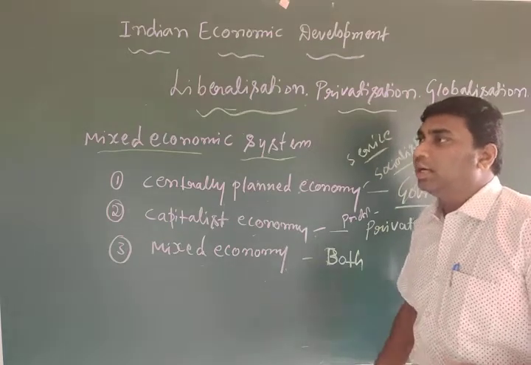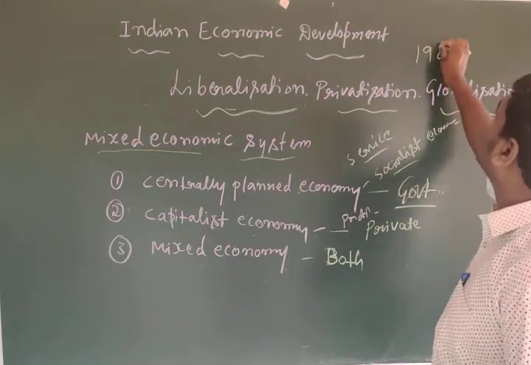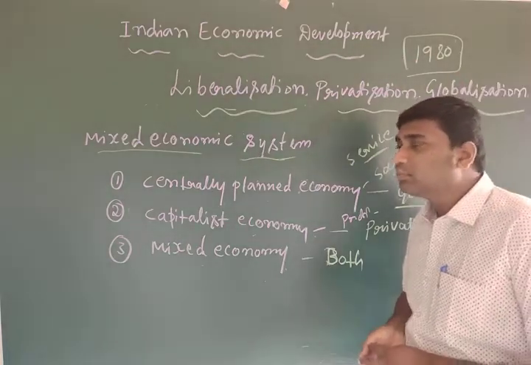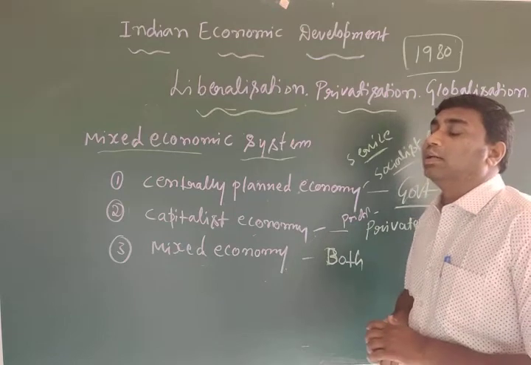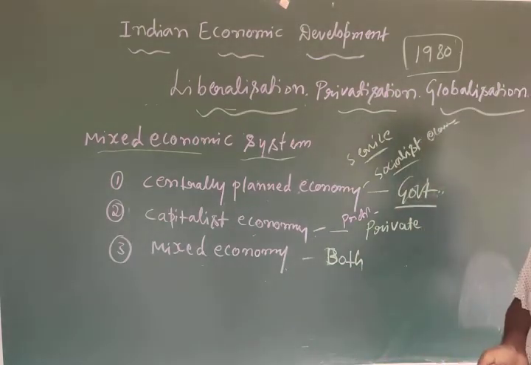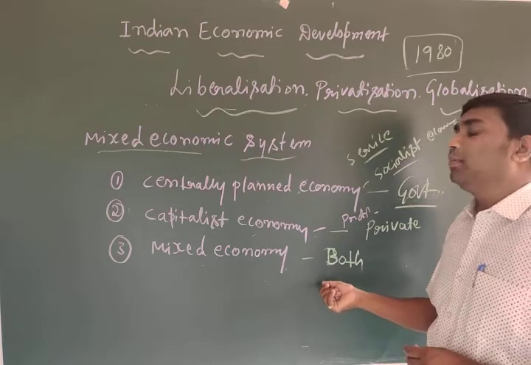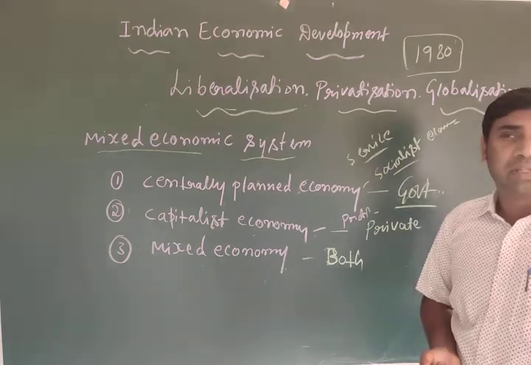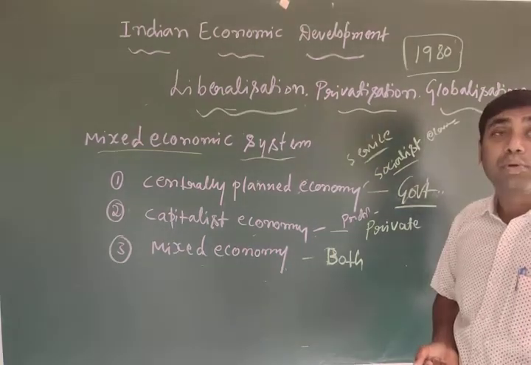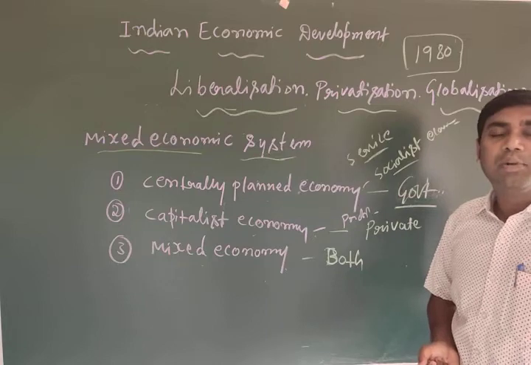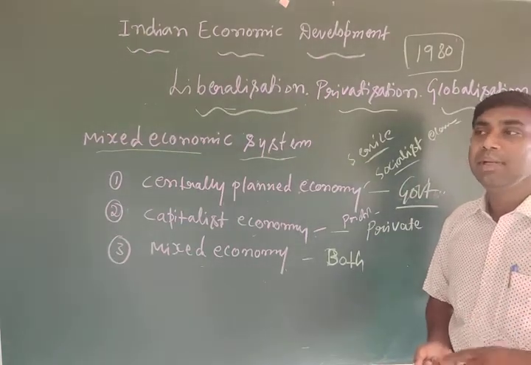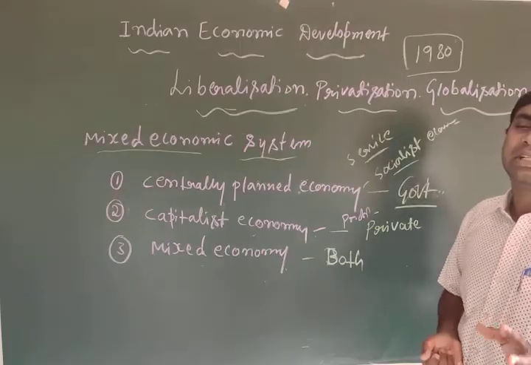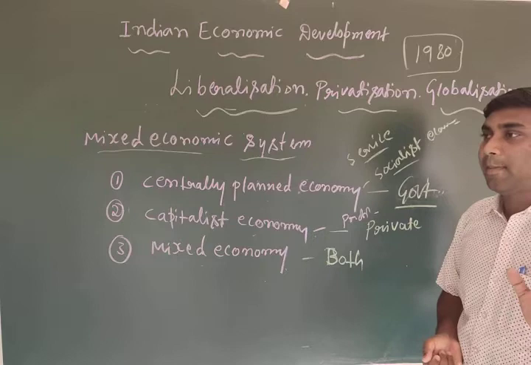So in this situation, at the time of 1980, you have to imagine what happened in the 1980s. You have to understand. When the government adopted a mixed economy, the government alone took decisions about producing goods and services, like how much to produce, for whom to produce, how much to distribute, and what price to fix. Everything was decided by the government. The private sector completely faced restrictions.